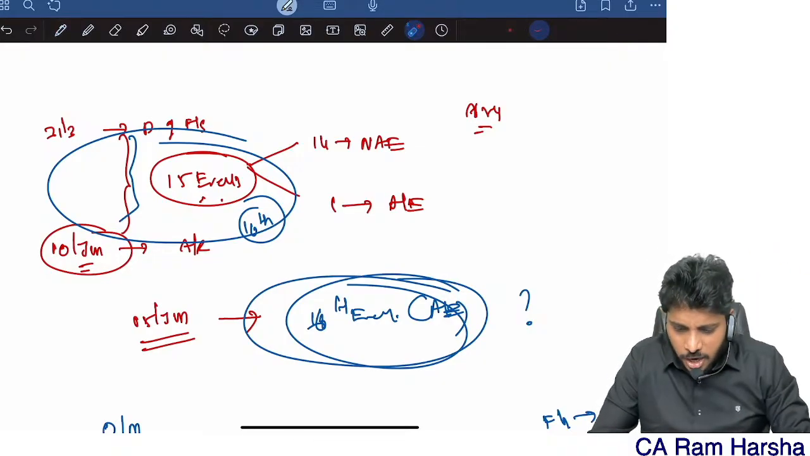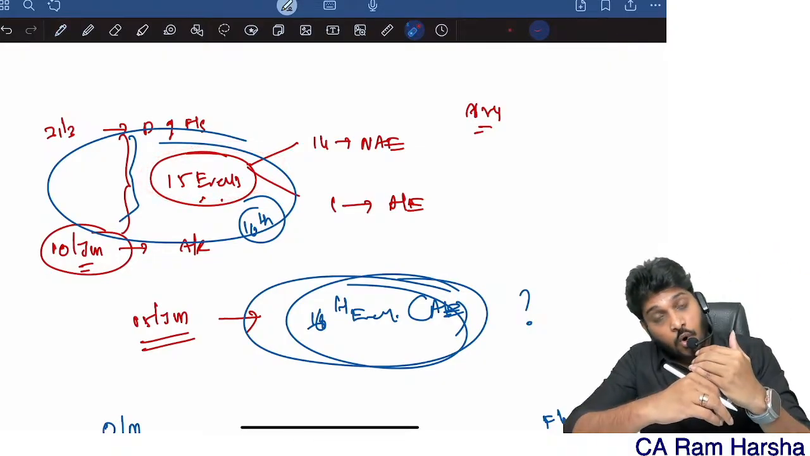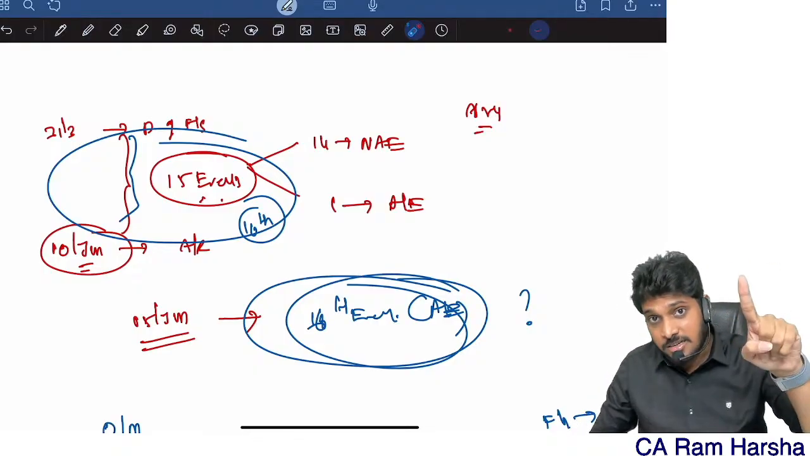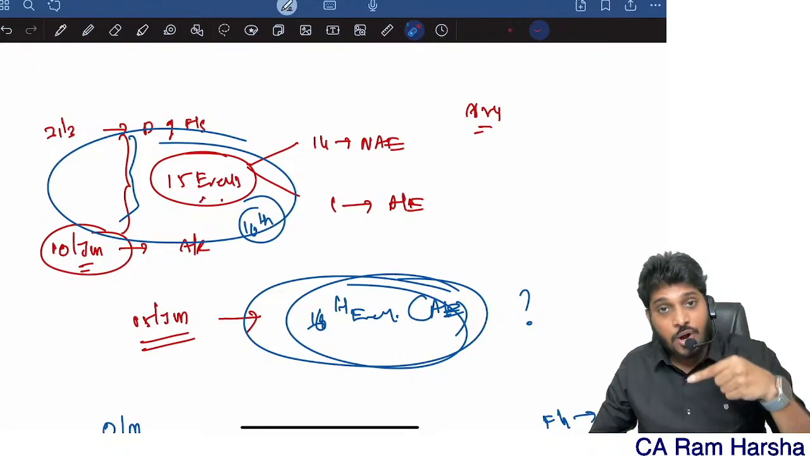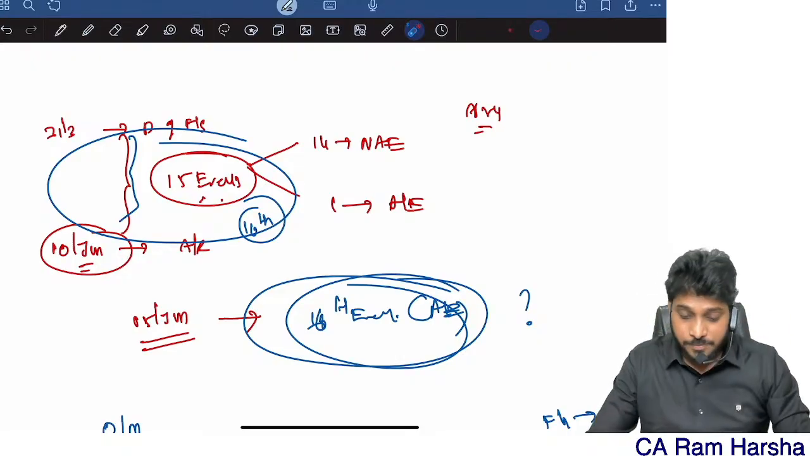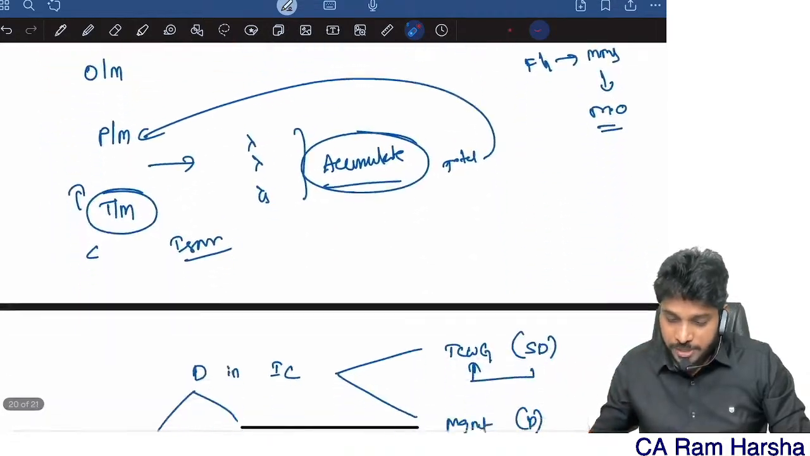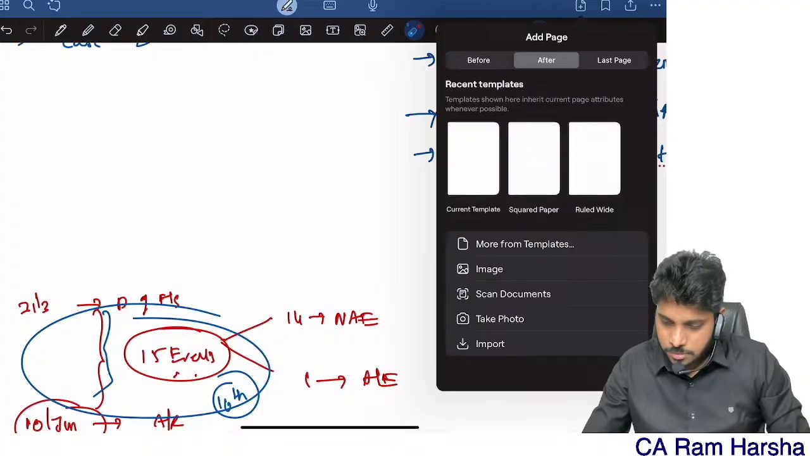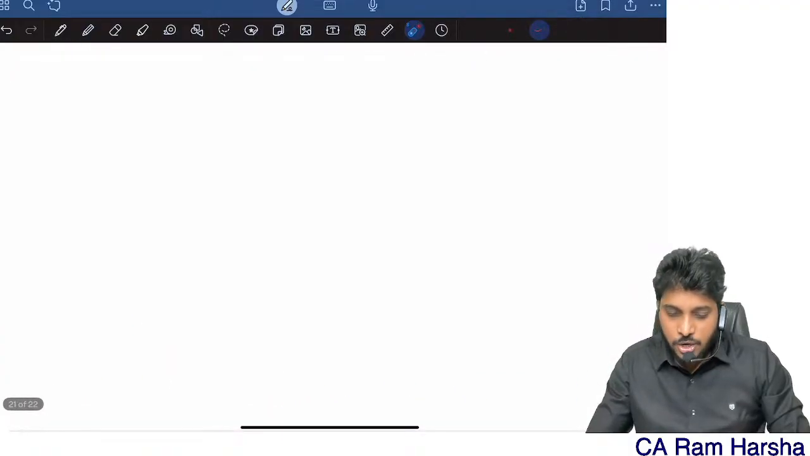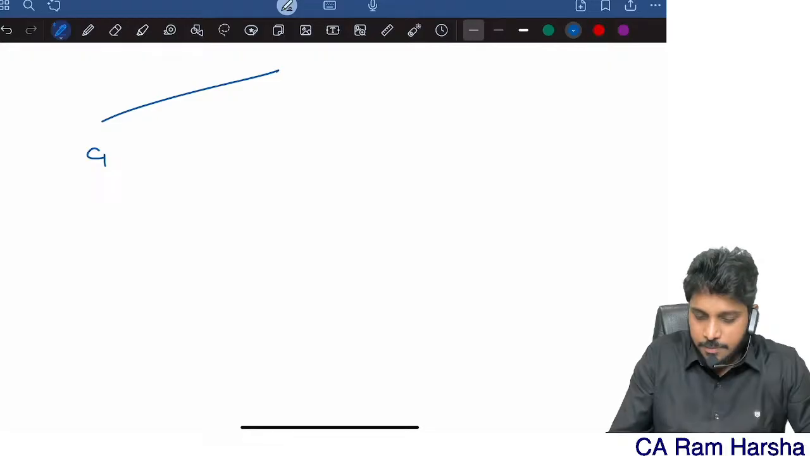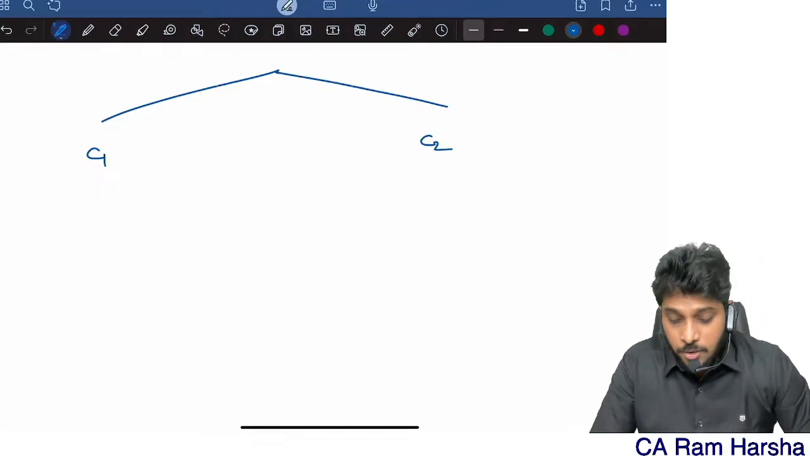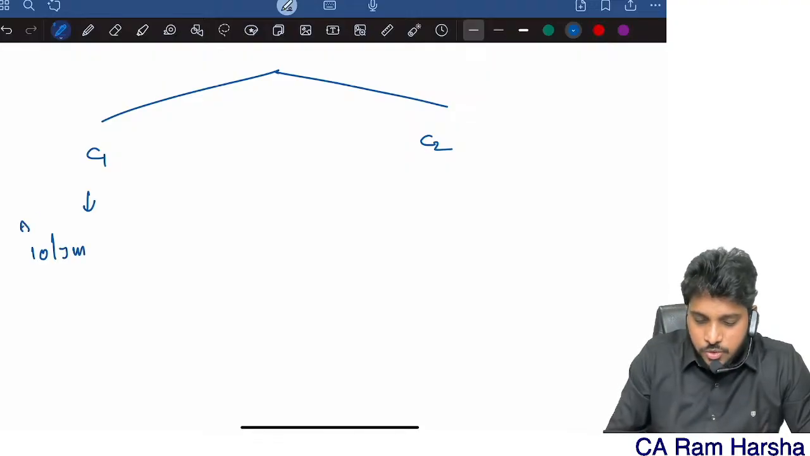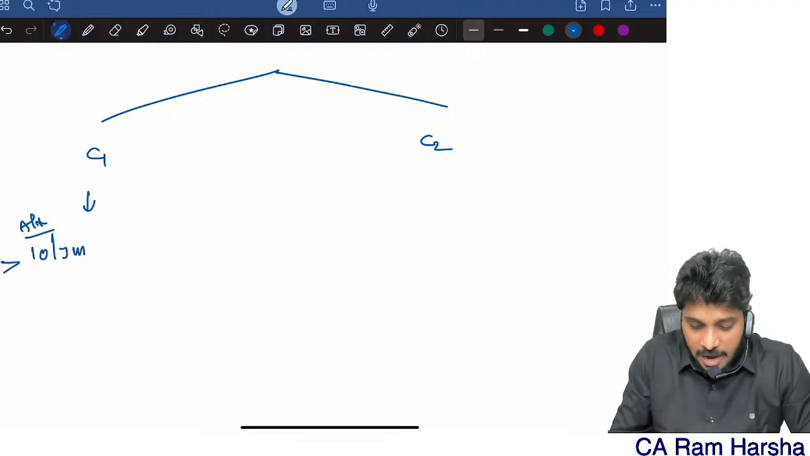SA 560 is not talking about the remaining 15 events which you already identified and rectified. It is talking about that event which you identified after the audit report is given. Now, the standard talks about two situations, case number 1 and case number 2. Case 1: you identified it after 10th June, which in our example is the audit report date.